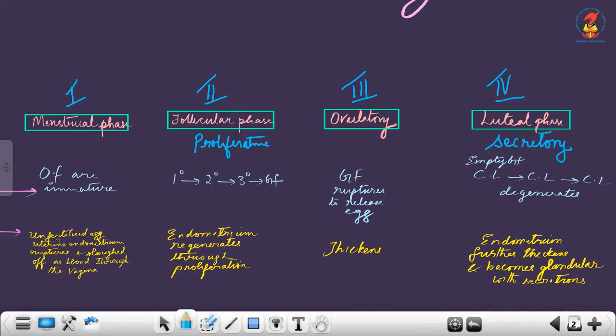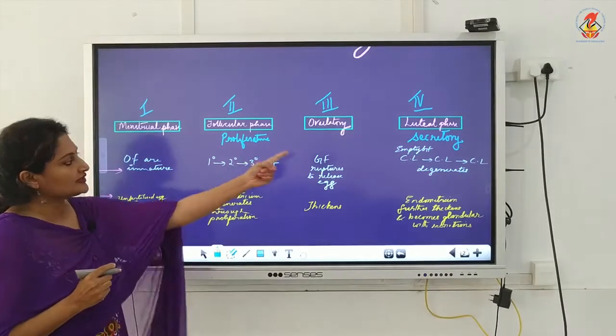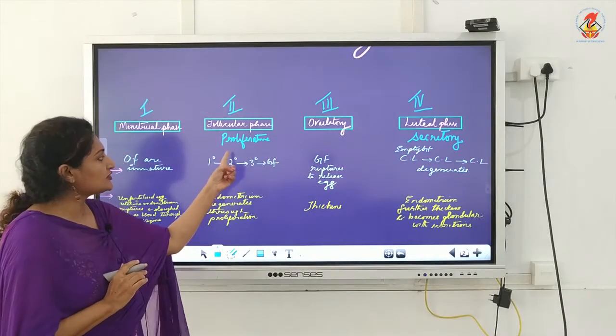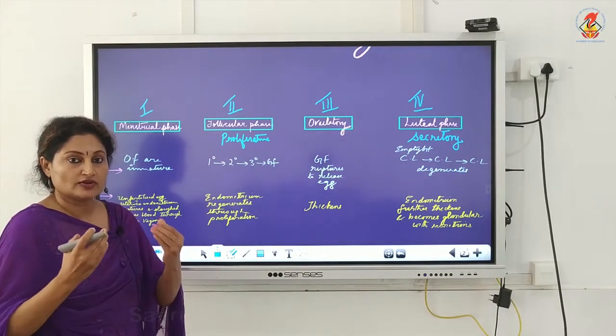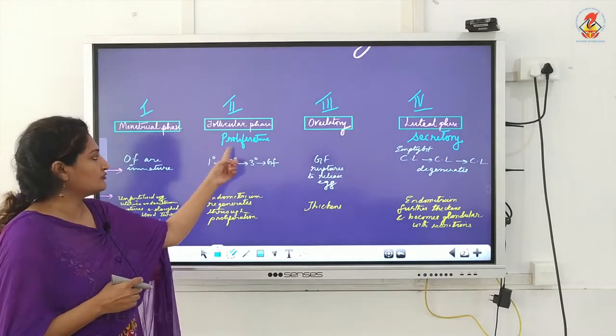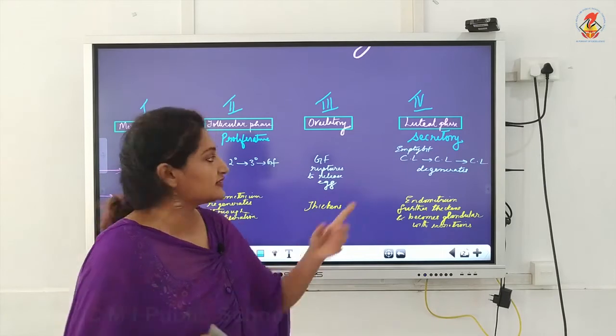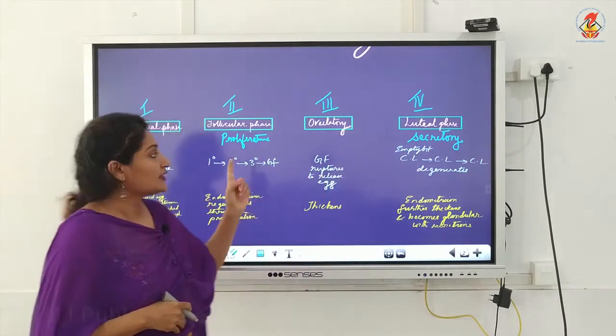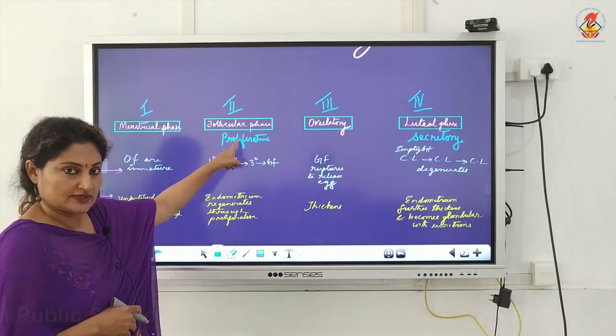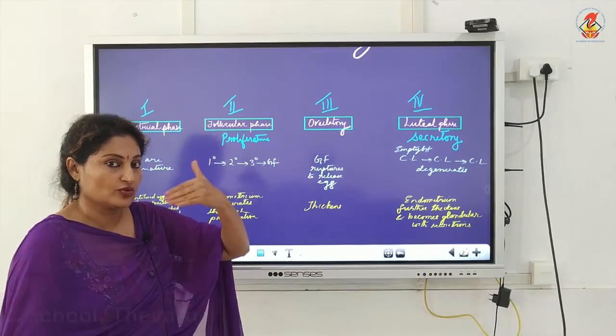We know the reason why it's called proliferative and we know the reason why it's called secretory. Proliferative means it is becoming thickened or regenerating by a process called proliferation, and here it is becoming thick and glandular and full of secretion, that's why it's called the secretory phase. Now why is it called the follicular phase? Now because we learned the hormones, you can correlate.